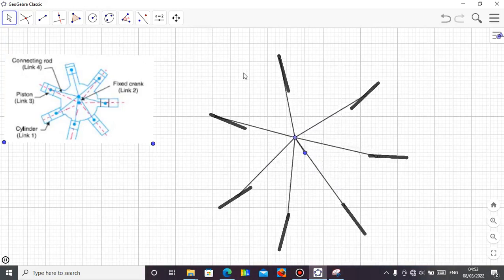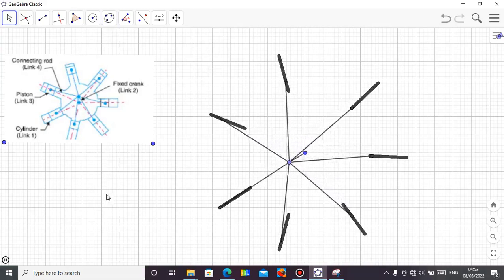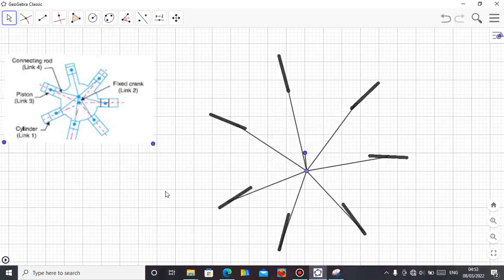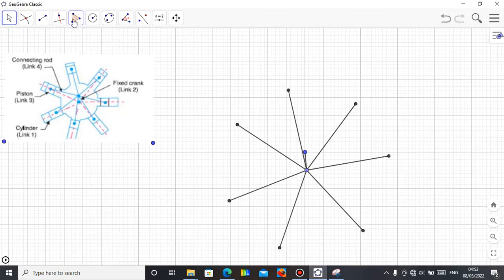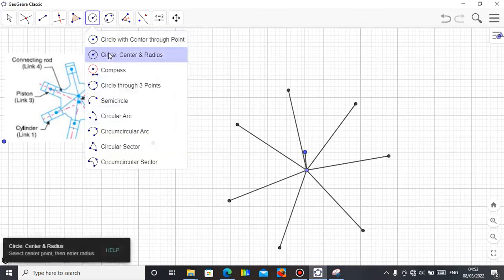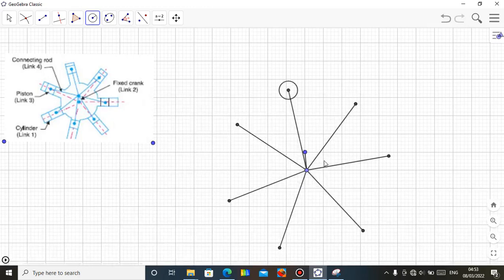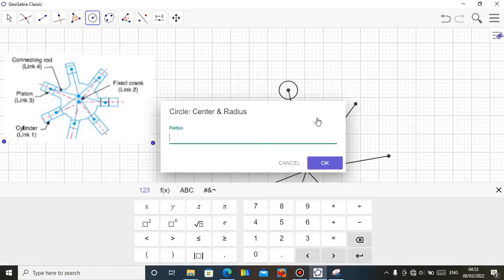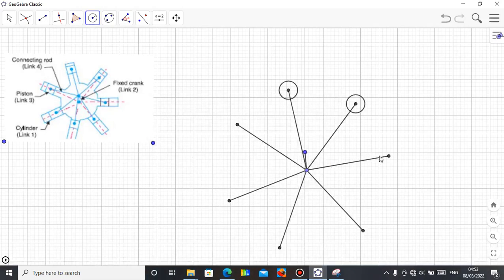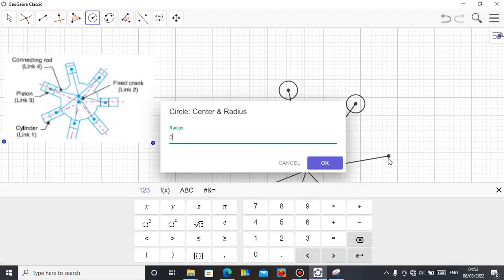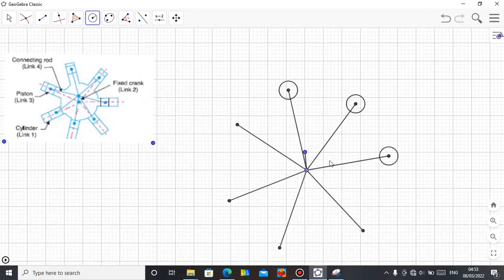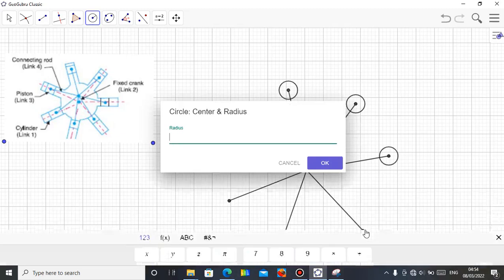Let me see if I can put a sliding box. Let me stop it so that you can view it now. So to do that, I just made a circle. Let me take a circle of 0.5. Okay, circle of 0.5. Circle of 0.5.